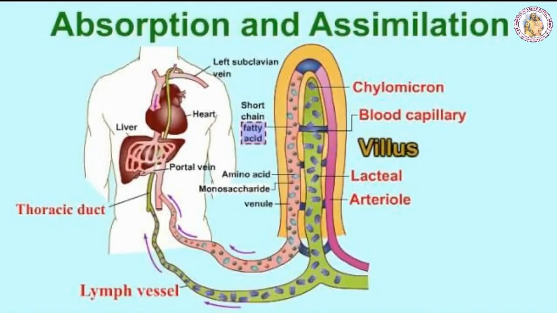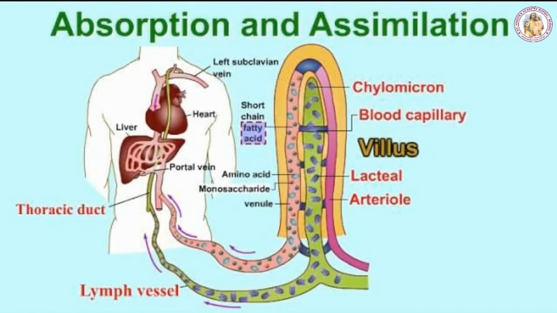Absorption of food, assimilation of food. What is meant by absorption and assimilation? Absorption is the process by which the nutrients obtained after digestion are absorbed by villi and circulated throughout the body by the blood and lymph, and supplied to all the cells according to their requirements. Assimilation of food means incorporation of the absorbed material into the tissue cells as their internal compounds.